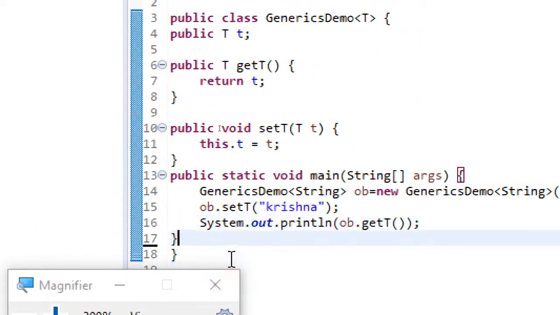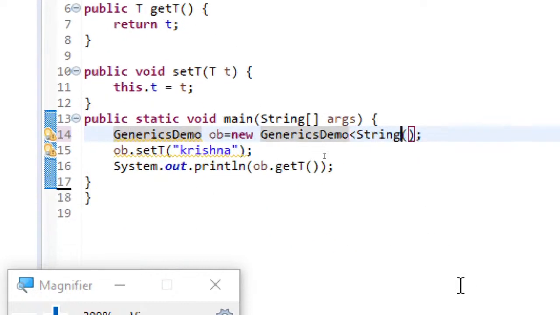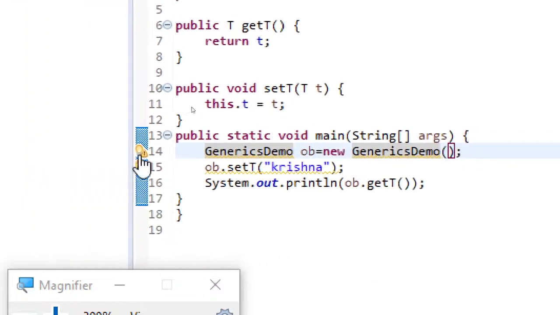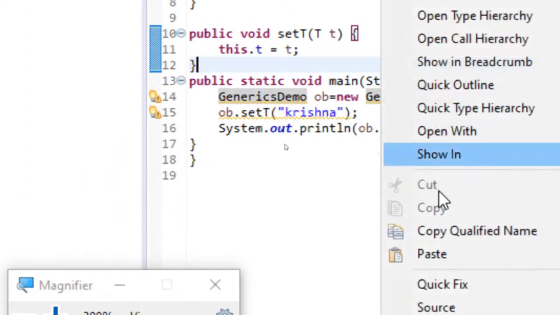So what I have done is I have just created my own generic class, and within the angular brackets I'm specifying the type parameter. I'm just saying capital T, mentioning that it's some type. Now you may get a doubt, what if I don't specify the type? Suppose I'm not specifying the type, just observe. Do you see any error here at compile time? No, you don't see any error. By default, if you don't specify the type also, it works.